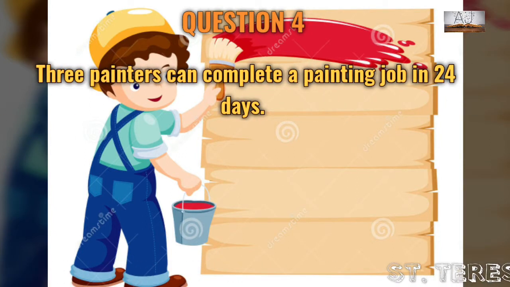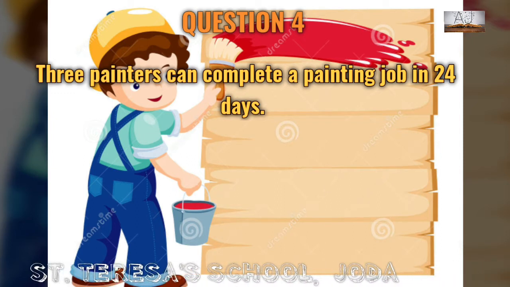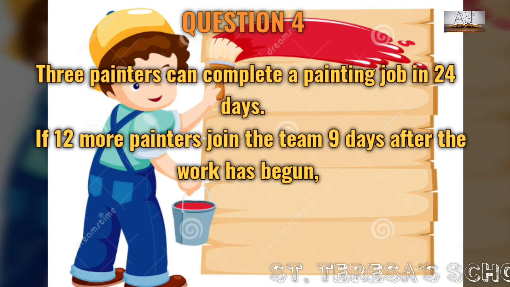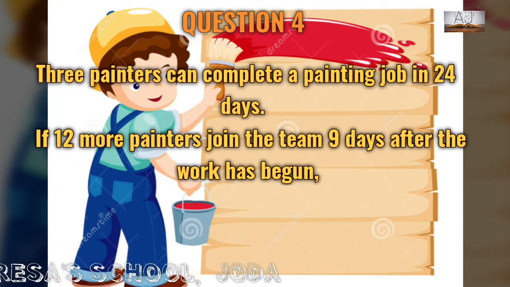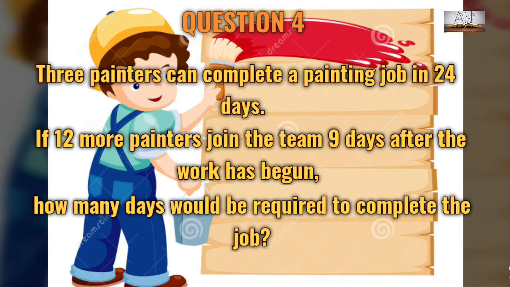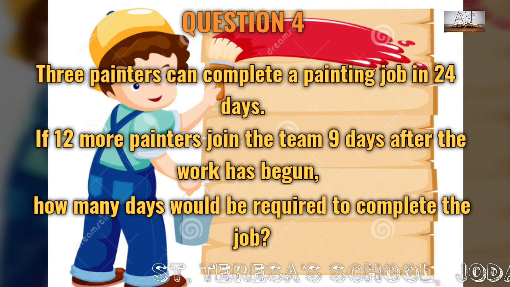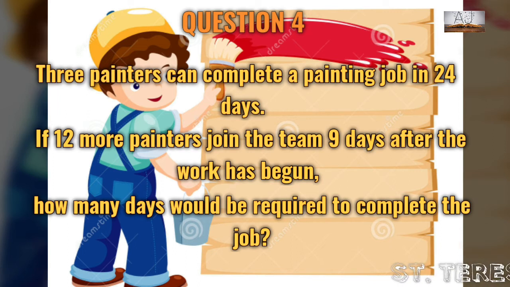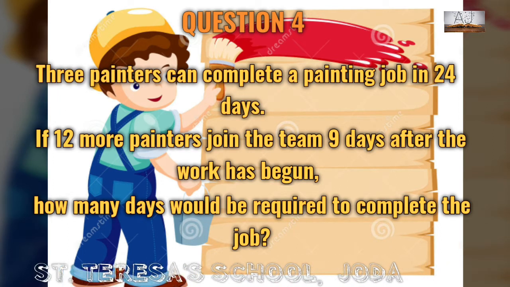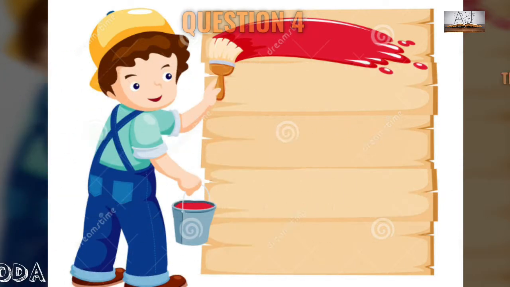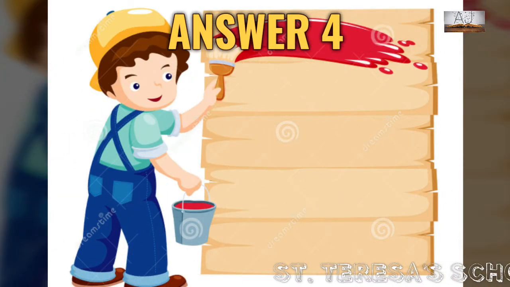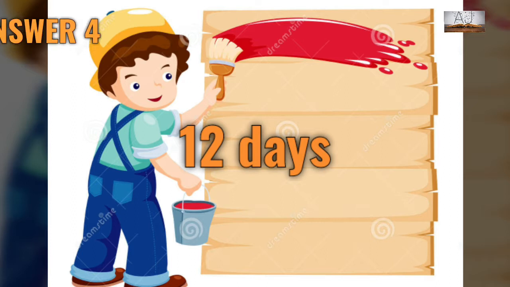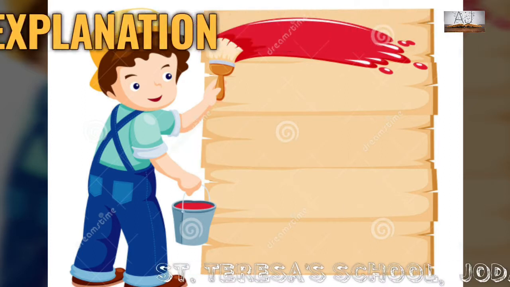3 painters can complete a painting job in 24 days. If 12 more painters join the team 9 days after the work has begun, how many days would be required to complete the job? So the answer for this question is 12 days. Let us see the explanation.